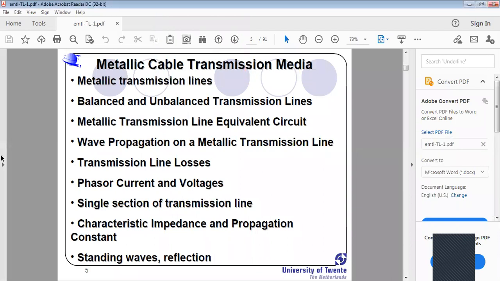Standing waves and reflection. I already told you what is meant by standing wave and what is meant by reflection. If an improper mismatch exists between source and load, then there is a possibility of multiple standing waves existing.